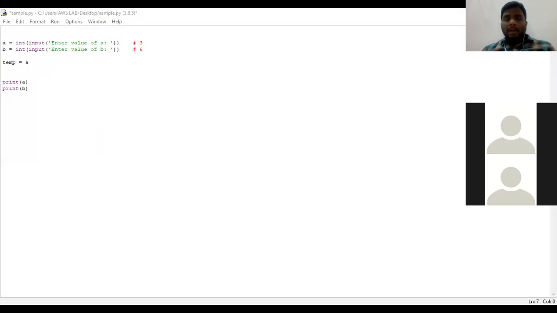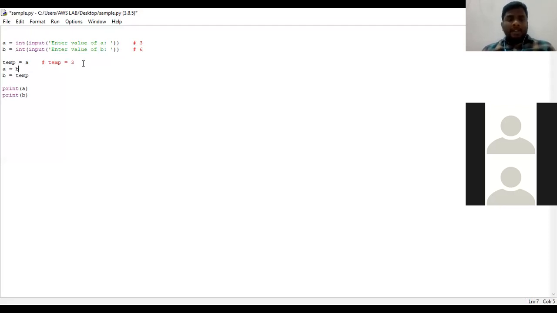Temp is equal to A, A is equal to B, and B is equal to temp. Now let me look here. At the time of the prompt, I'll be giving A value as 3 and B value as 6. So now in temp, the value stored is 3. Is it right? Temp is equal to A, the value of A is 3, so that value will be assigned to temp. Temp is equal to 3.